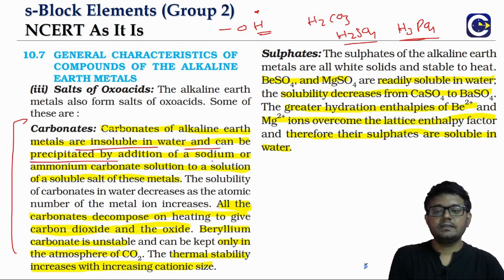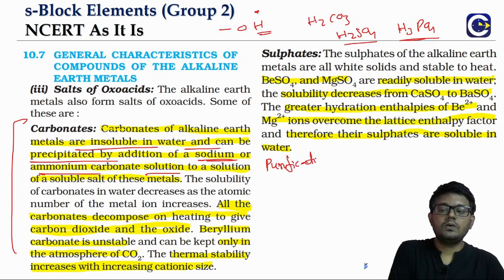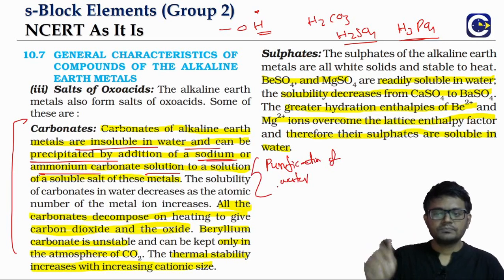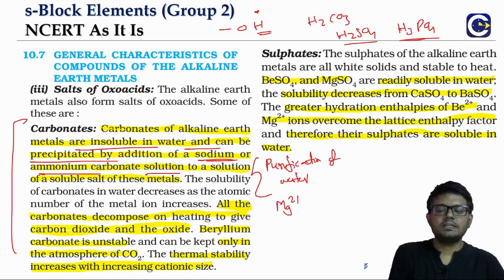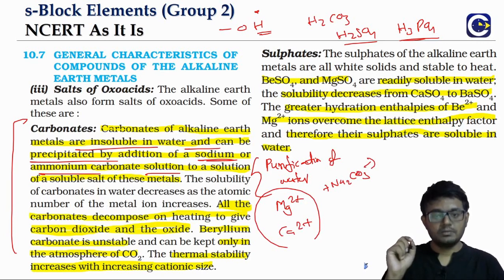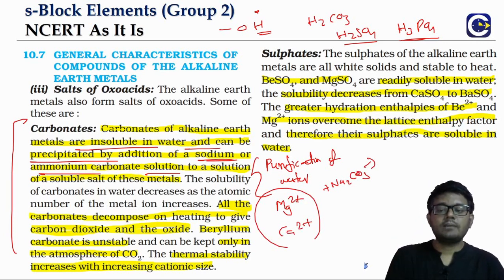So here, beginning with the carbonates, the alkaline earth metal carbonates are insoluble in water and can be precipitated by adding sodium or ammonium carbonate to the solution of calcium or magnesium ions, which are group 2. This idea is used for the purification of water. Purification means removal of the hardness of water. The reason for hardness is the soluble calcium and magnesium ions. When we add sodium carbonate, you remember we discussed this as one of the uses of sodium carbonate in the group 1 video, the corresponding magnesium carbonate or calcium carbonate will precipitate, and that is how we can remove the hardness of water.